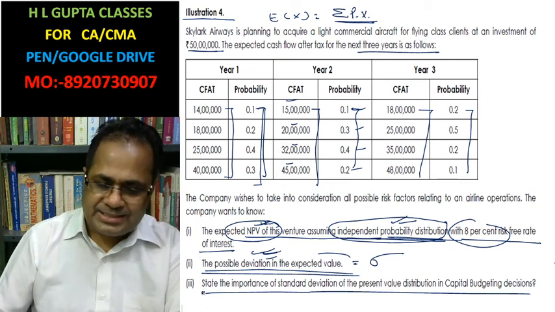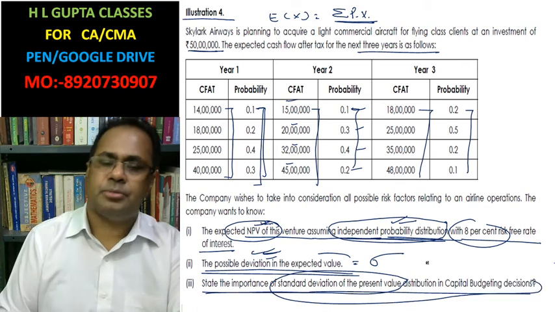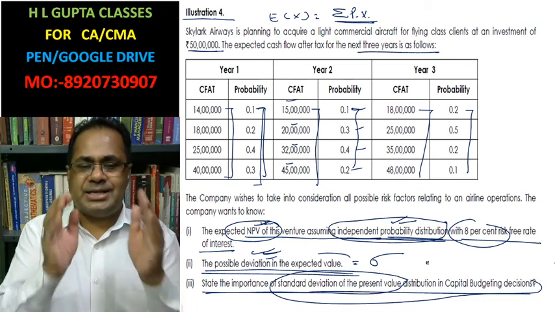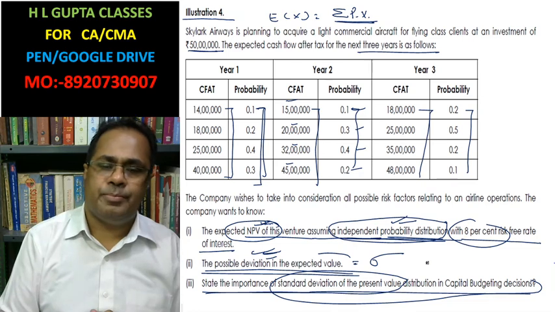Now, state the importance of standard deviation in project valuation in capital budgeting. Standard deviation is a statistical tool.